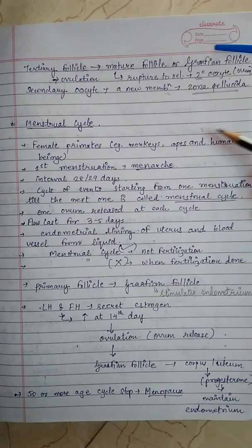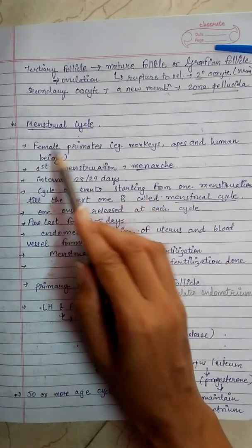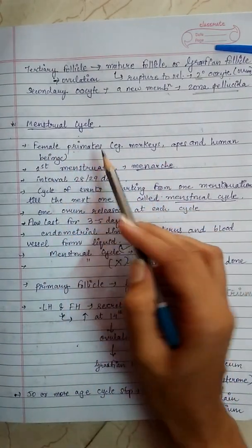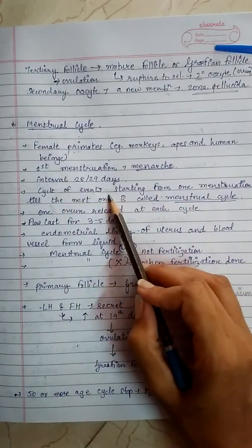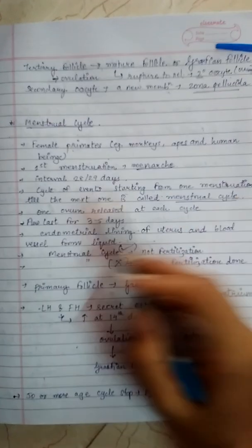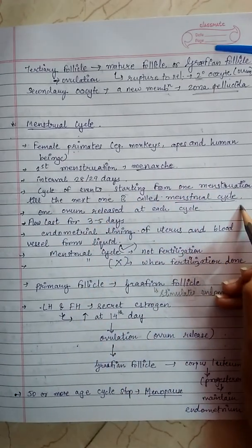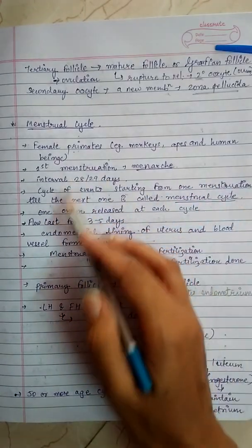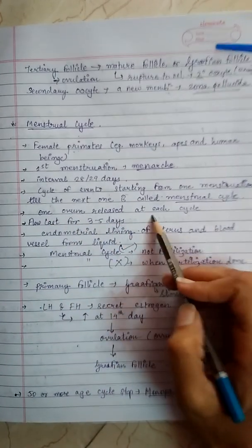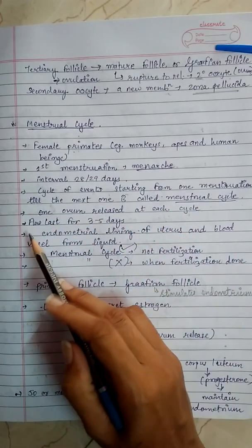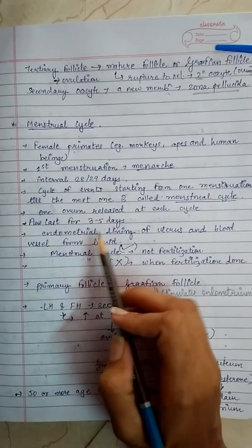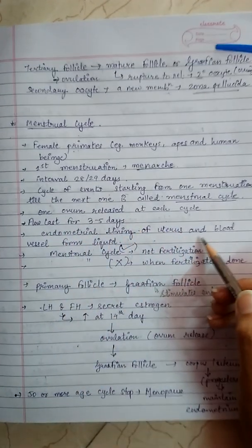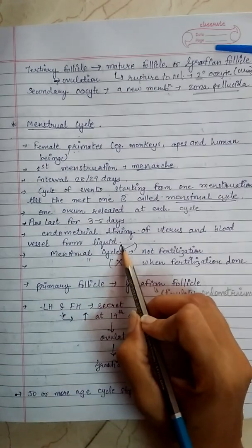You have to read all these points of the menstrual cycle. These are only the important points I have written. Till here I have told the interval: the period from one menstruation to the next is known as the menstrual cycle. In a menstrual cycle, one ovum is released at each cycle. Flow lasts for 3 to 5 days. In this, the endometrium lining of the uterus and blood vessels form a liquid.